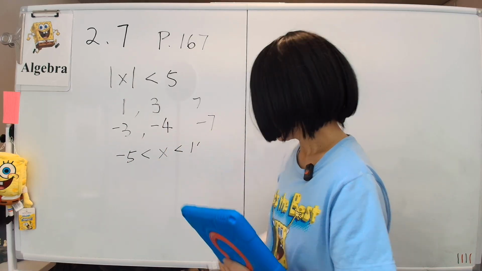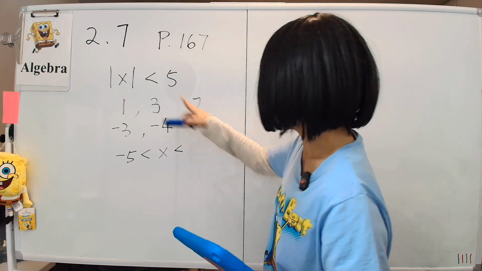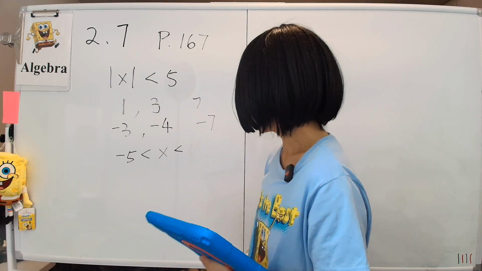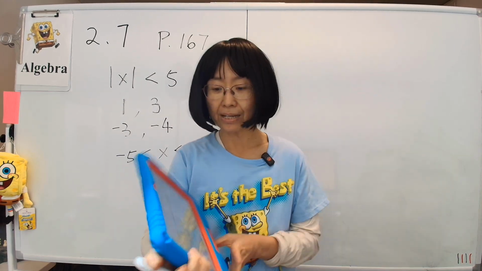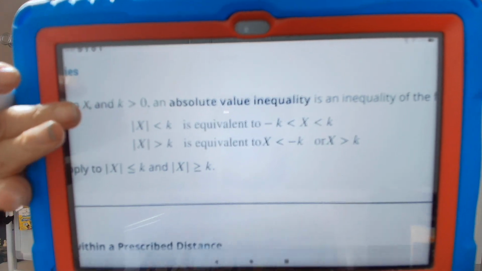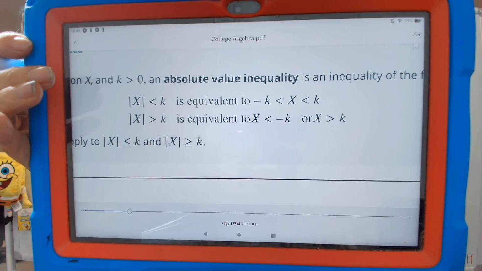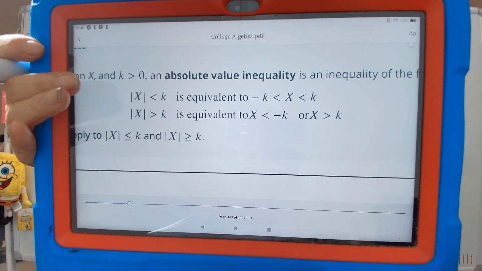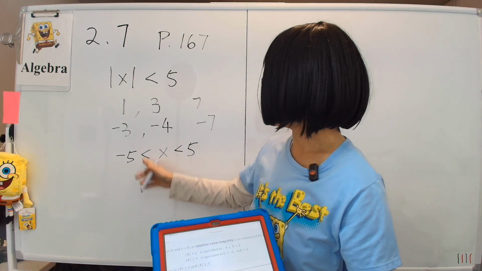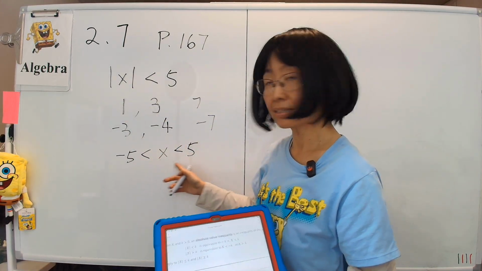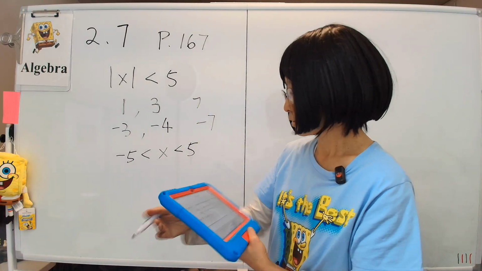So anything that is between the positive and the negative value of what the absolute value is less than will work. And that's why we say that if x's absolute value is less than k, then it's the same as saying that x is less than k itself and bigger than the negative of k. Every number in this range will fit into this absolute value inequality.